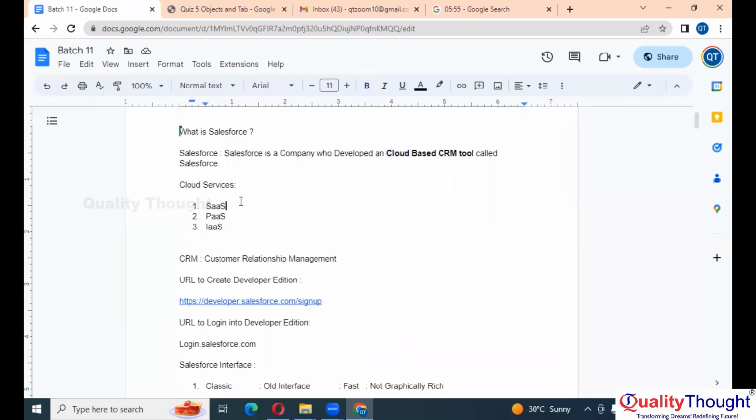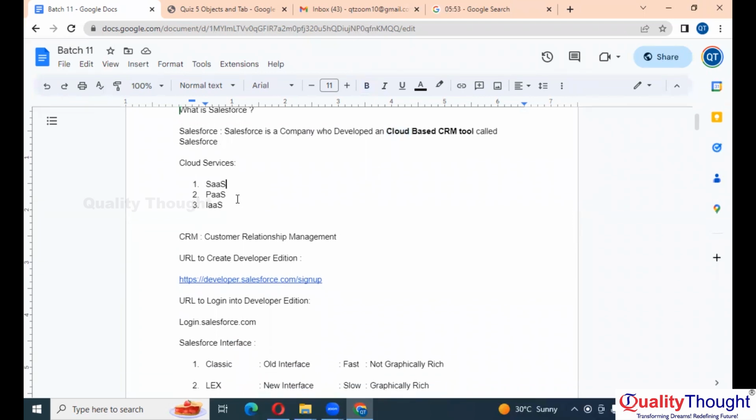It also provides you data storage, like your Gmail. In Gmail you get around 15 GB of free data storage, right? That storage is not on your system at all. It's somewhere else, in a random location.